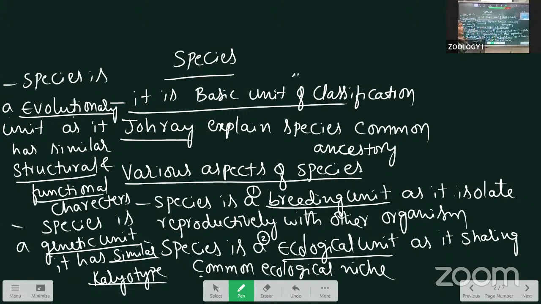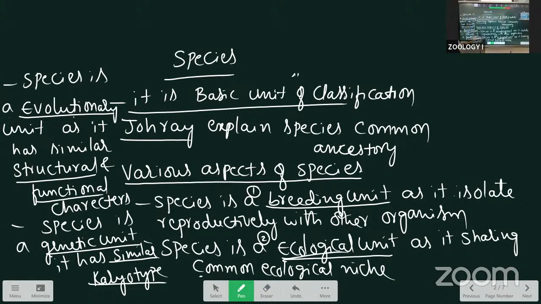They share the same common ecological place, and that type of animals is also called a species, an ecological unit. Third is the evolutionary unit. In this, all the animals have the same structural and functional characters. That's why we call it an evolutionary unit.